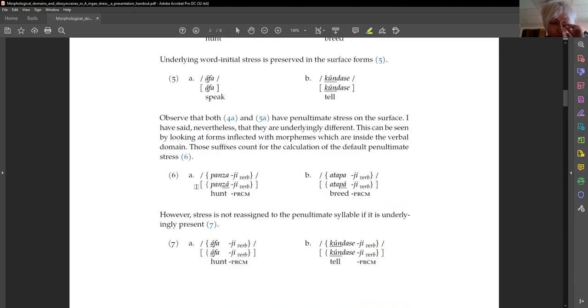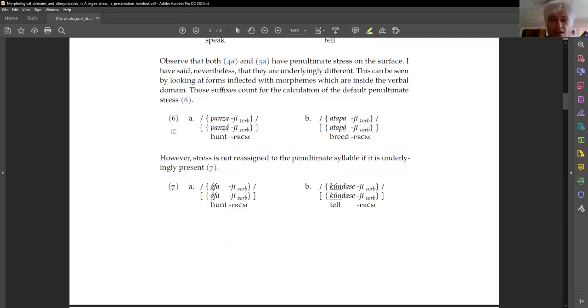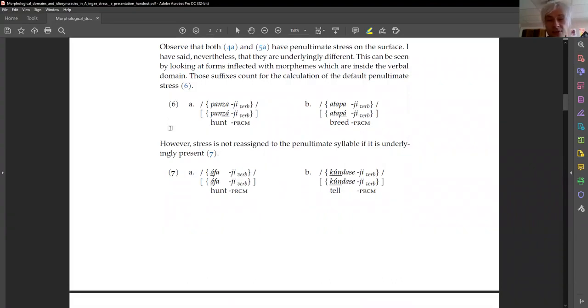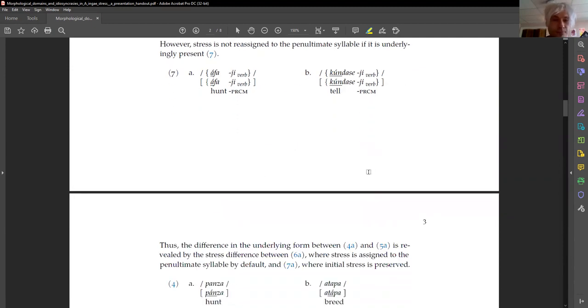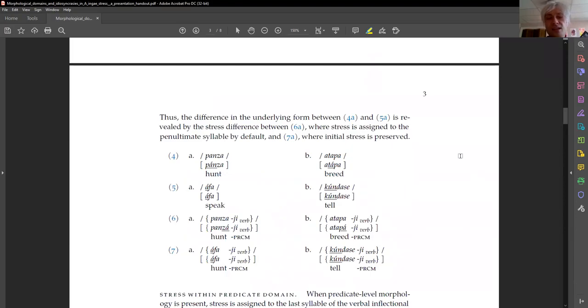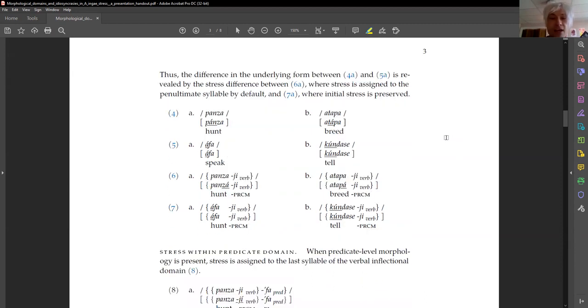However, stress is not reassigned to the penultimate syllable if it is underlyingly present. Thus, stress in verbs with initial stress remains on the first syllable. Thus, we get afahi and kondasehi. So the difference in the underlying form between 4a panza and 5a afa is revealed by the stress difference between 6a panzahi, where stress is assigned to the penultimate syllable by default, and 7a afahi, where initial stress is preserved.